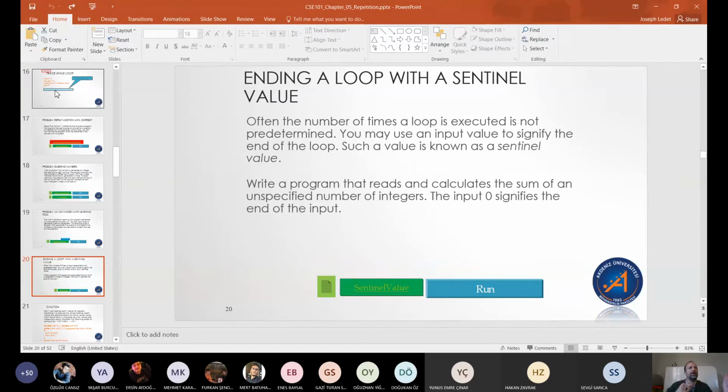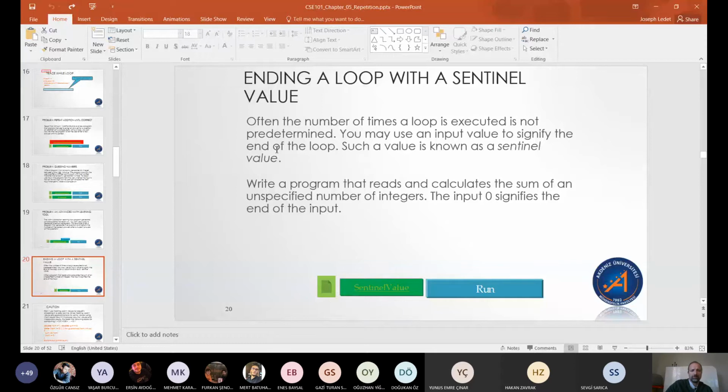I add money, I make a payment, I do some other things, and I keep doing these things through the loop until I'm done and I say I want to exit. When I press that, that is the sentinel value. That's the value that's saying the user wants to exit the loop.